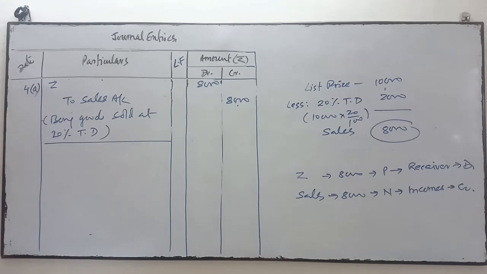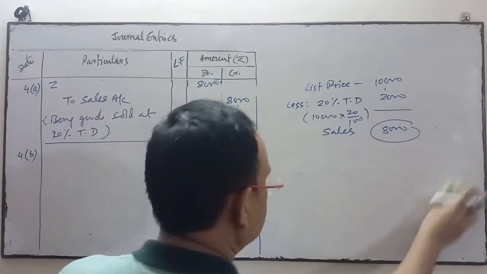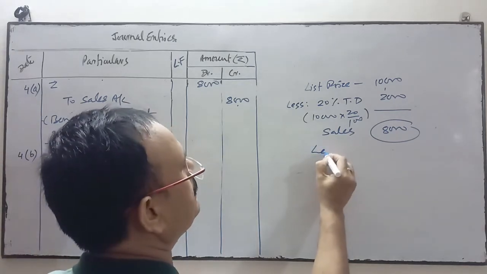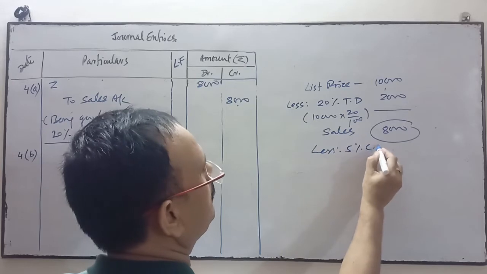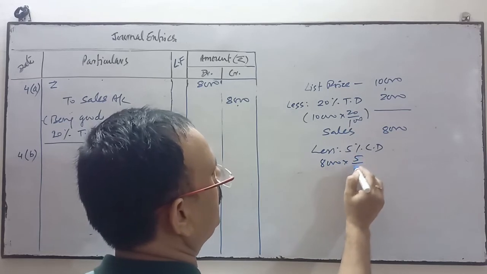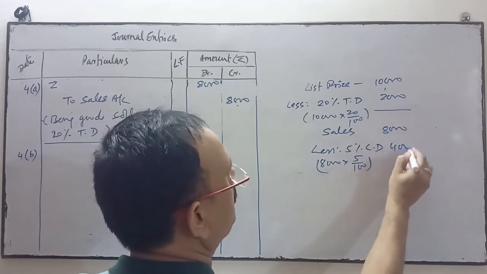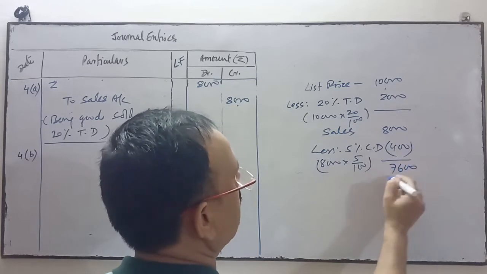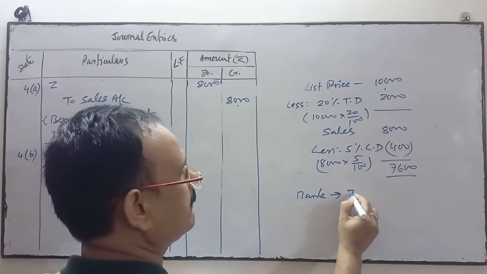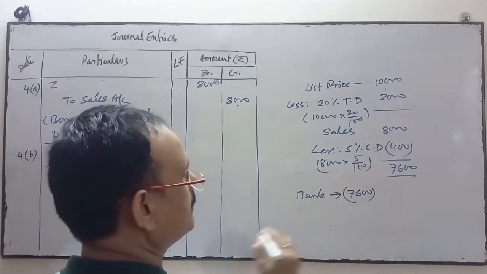On the next day, in the same line, the next day check was received. I will consider it 4B. Next day the check is received, after deducting 5% cash discount. So 5% is the cash discount. Deduct the 5%: 8,000 into 5 upon 100 is 400. So this will be deducted, leaving 7,600. So bank account, you have received the check of 7,600. This much check you have received.